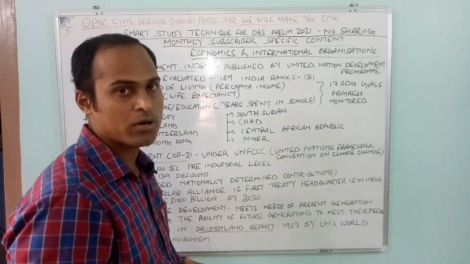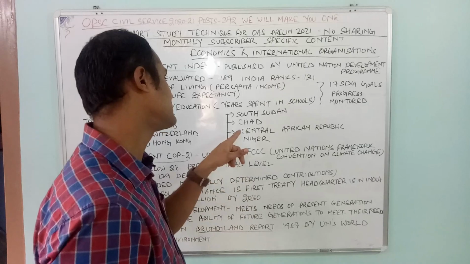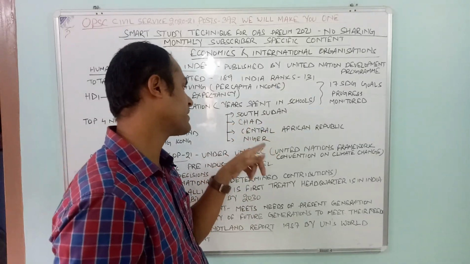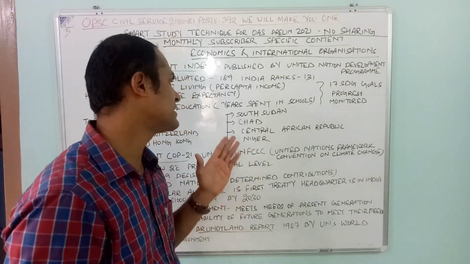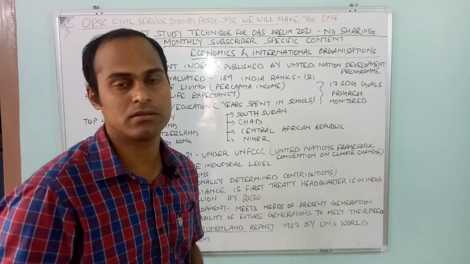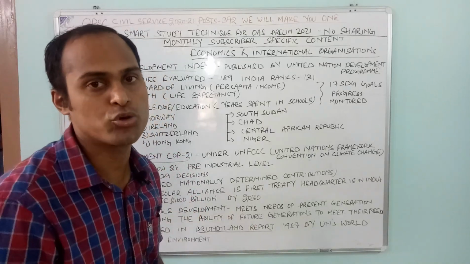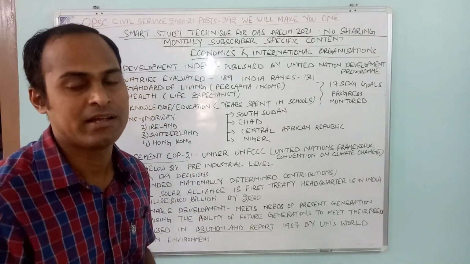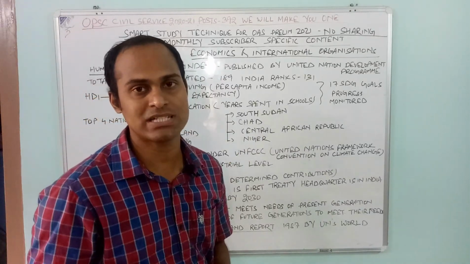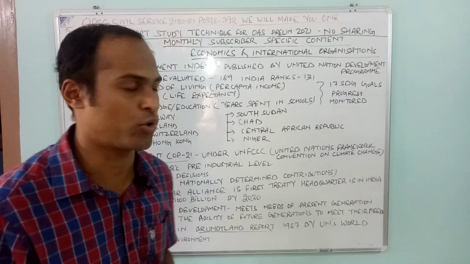Which are the bottom 4? Bottom 4 are South Sudan, Chad, Central African Republic and Niger. SCCN is the mnemonic for remembering the bottom 4 countries. Remember India's rank is 131, 2 positions down from the 2019 report.